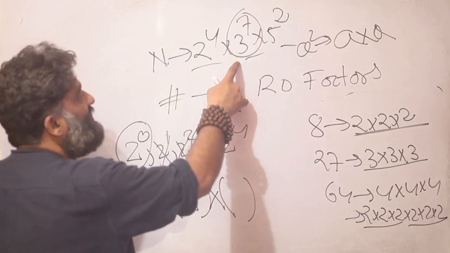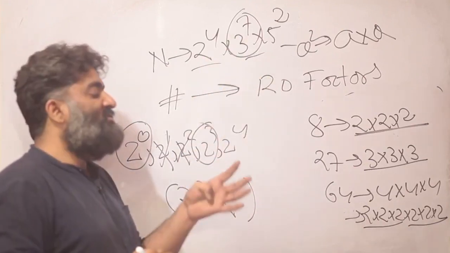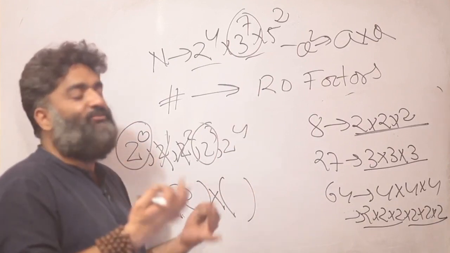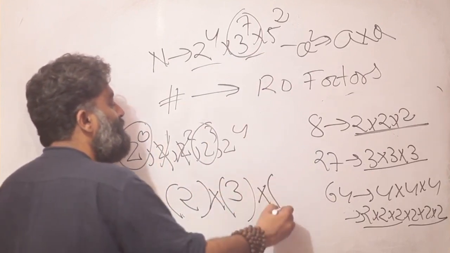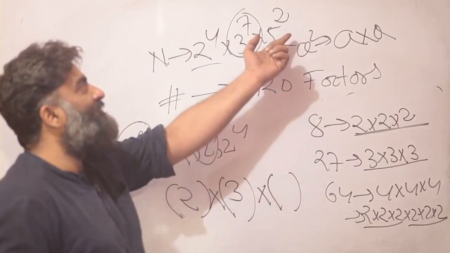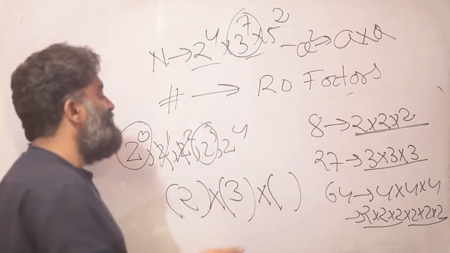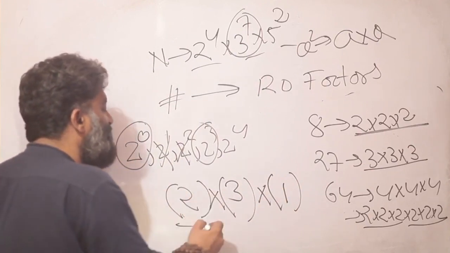Now let's count for 3. I have 0 to 7. I can now count them on my finger. 0 will work, cube will work, and 6 will work. So 3 possibilities out of those 8 that I was counting earlier. And think of 5. 5 cube is not even there. So the only thing that will work is a 5 raised to 0, which is a 1. So how many ways of doing it? One way. So what will be your answer? Your answer will be 6.